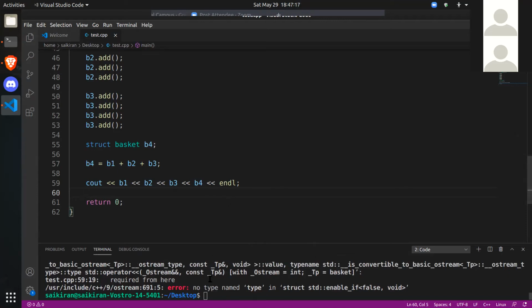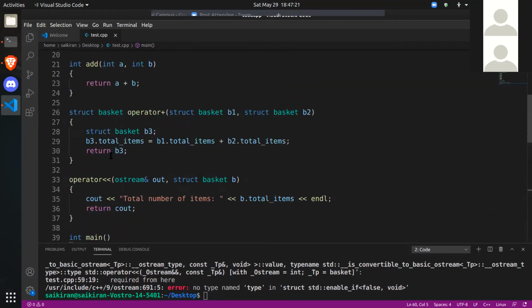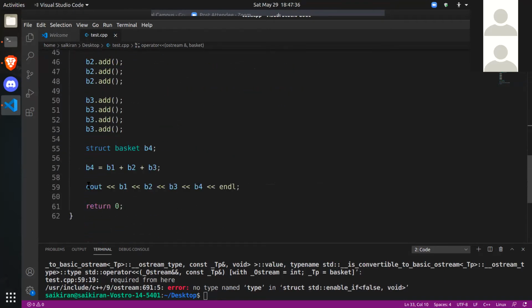What are we getting? No type named type. Okay, I forgot to mention the return type here. So the return type for this operator overloading is ostream only, output stream, because cout's type is ostream. It should also return an ostream. Now let's run it.